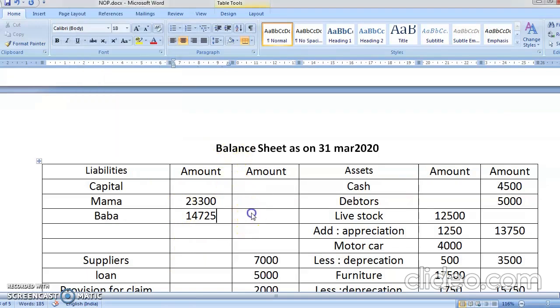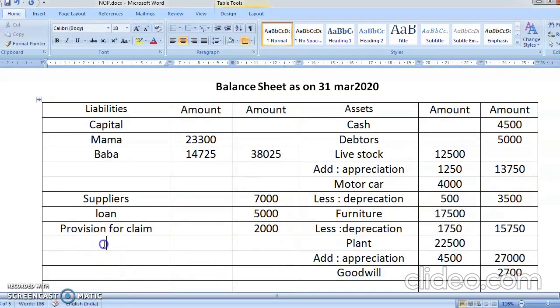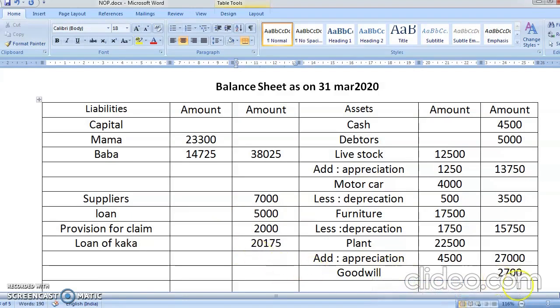So it will come as 38,025. And then for the partner who is retiring, you're going to write here loan of Kaka, because Kaka has retired. So how much you have to pay to Kaka? 20,175.